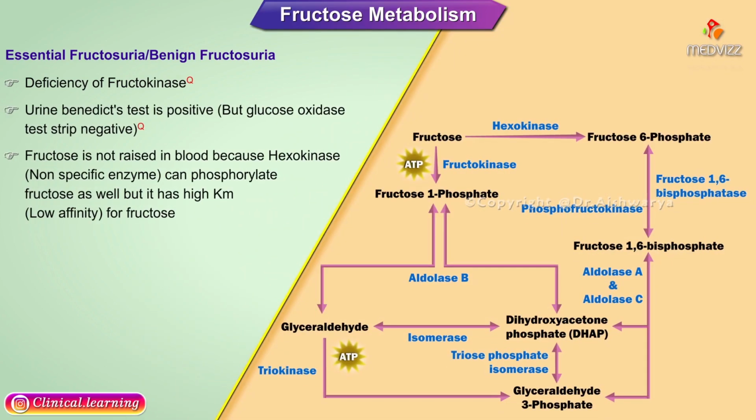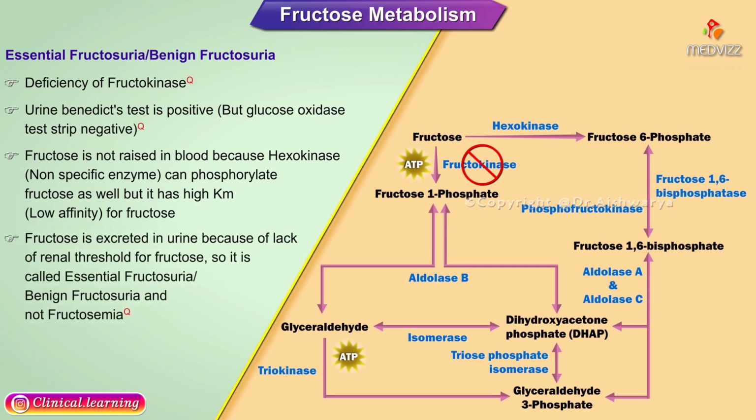Fructose is not raised in blood because hexokinase, which is a non-specific enzyme, can phosphorylate fructose as well, but it has high Km, low affinity for fructose. Fructose is excreted in urine because of lack of renal threshold for fructose. Therefore, it is called essential fructosuria or benign fructosuria and not fructosemia.